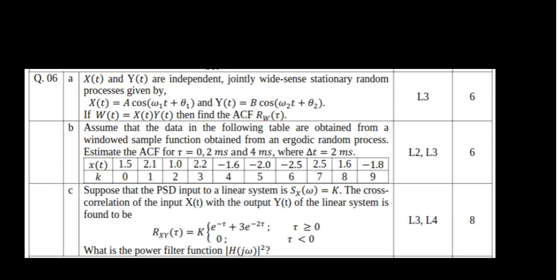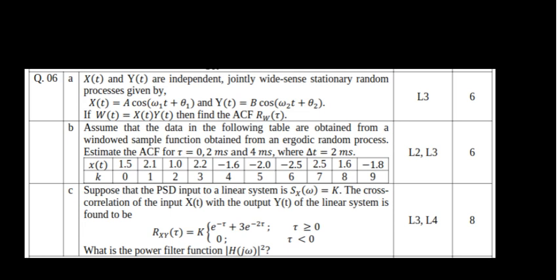The second question is, assume that the data in the following table are obtained from a windowed sample function obtained from an ergodic random process. Estimate the autocorrelation function for tau equal to 0, 2 and 4 milliseconds, where delta t is 2 milliseconds.